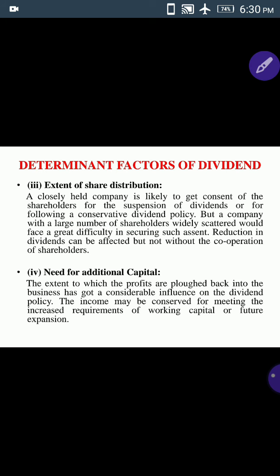And next one, need for additional capital. Here the extent to which the profits are ploughed back into the business has a considerable influence on the dividend policy. The income may be conserved for meeting the increased requirement of working capital or future expansion. For example, see here there is a need for additional capital. In case the firm requires an additional amount of capital, in that situation the payment of dividend will be less.